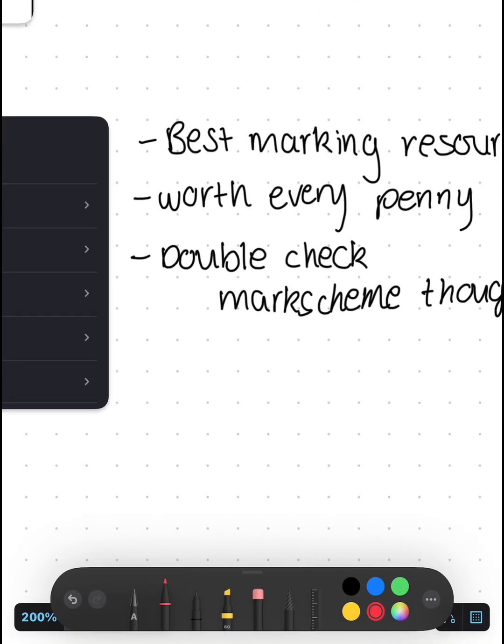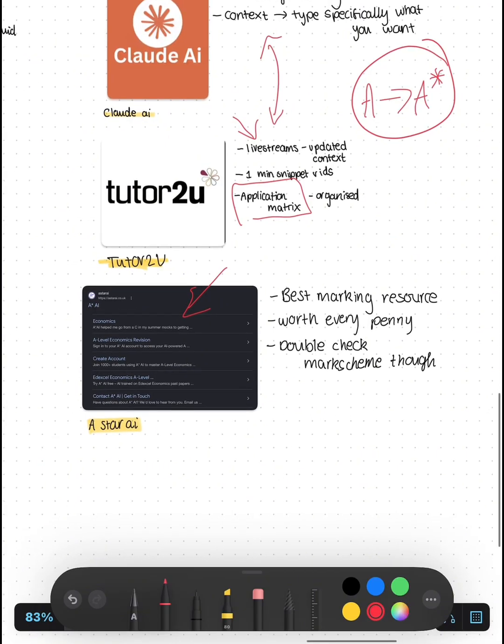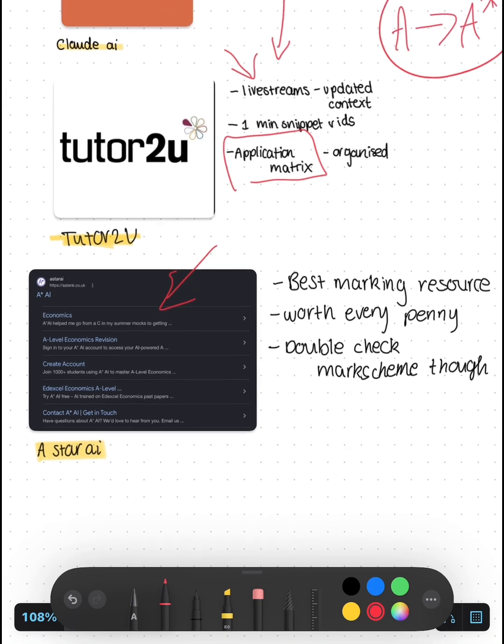And basically, I always found marking my economics essays really difficult. But if you take a picture of your essay and you put it onto this website, it will mark it for you according to the mark scheme, and give you a mark, where you lost marks, how you can improve the marks, how you can rewrite your essay, and it was worth every penny. This is such a valuable resource that no one knows about, so please go have a look at it.